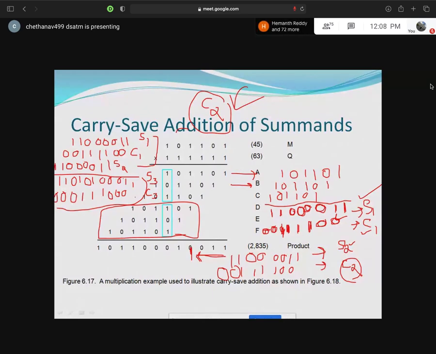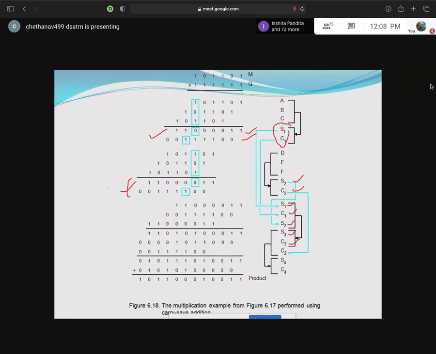Now for this S3 and C3, you have your carry 2, which is not yet added, that you have to add. Adding that, we will get the final result, that is S4 and C4. I'll go to the final slide and show you. This is how you have to add. I'll take S3, C3 and C2, and finally add it.